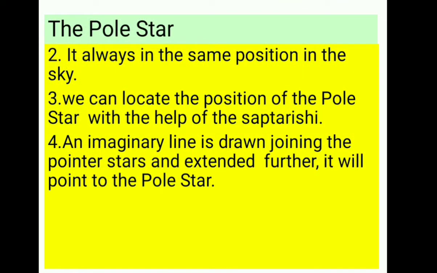The Pole Star or the North Star is always in the same position in the sky. It will not change its position; it appears in the same position every day. We can locate the position of the Pole Star with the help of the Saptarishi, because Saptarishi is one of the constellations near the Pole Star. An imaginary line is drawn joining the pointer stars, and extended further, it will point to the Pole Star.